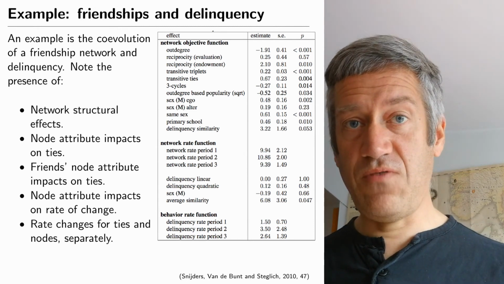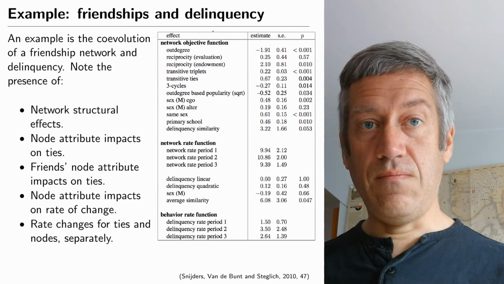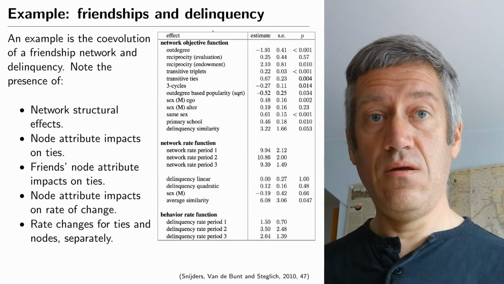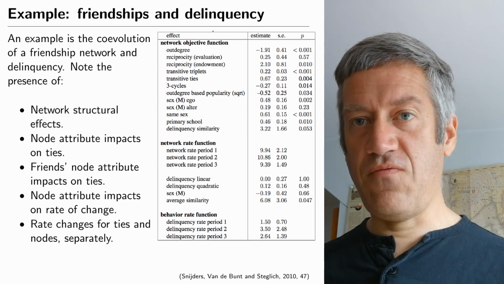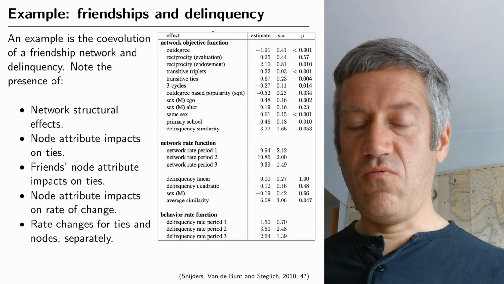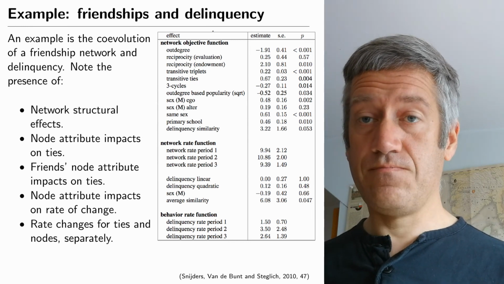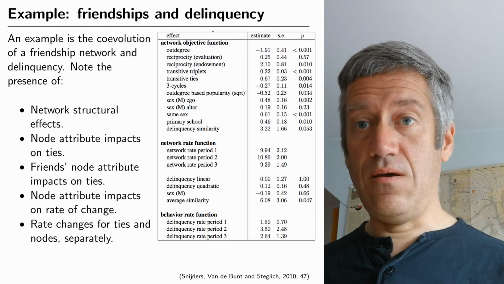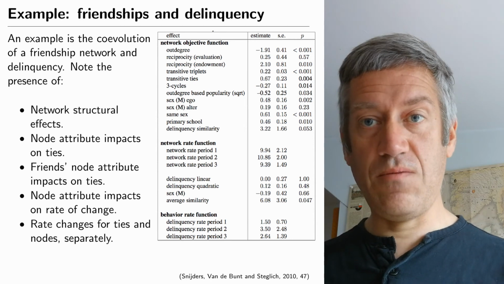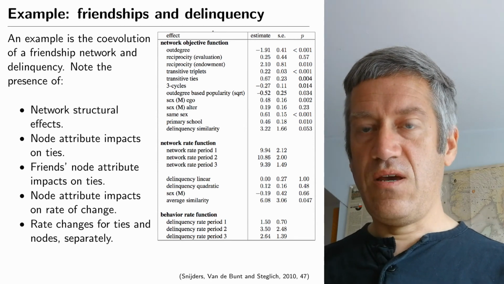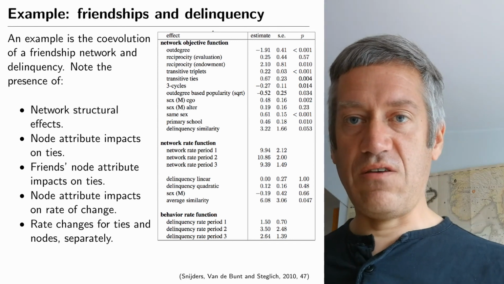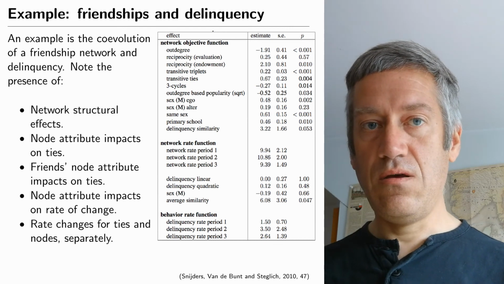Look at the network rate function. We can see that men are less often making friends. And average similarity has a positive effect, so there is a certain clustering effect in the data where units that are more alike in terms of making friends are also more likely to often make friends. So the frequency of changing friendship ties is clustered, and there are clusters in the data of people that frequently change ties, and there are clusters in the data of people that less frequently change ties. This is what the average similarity here indicates.